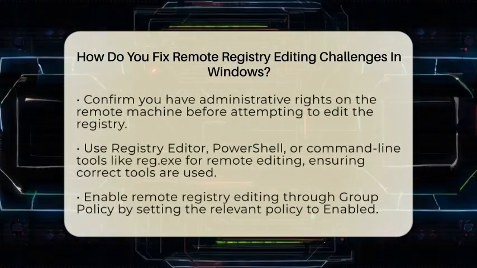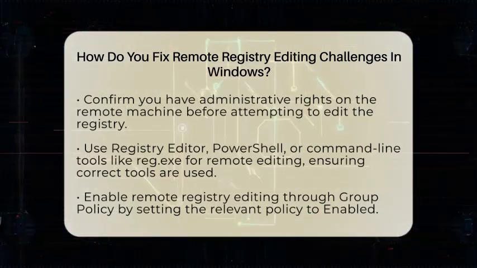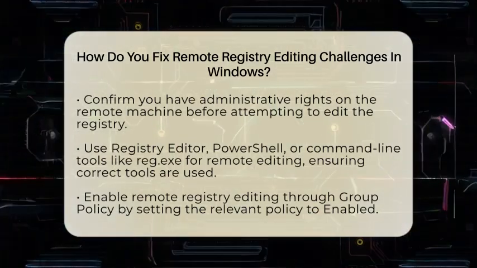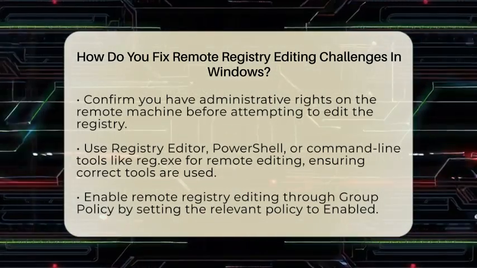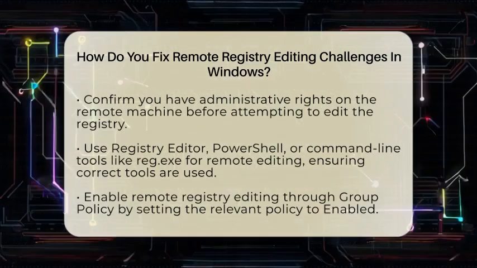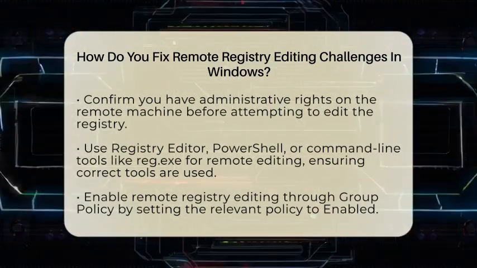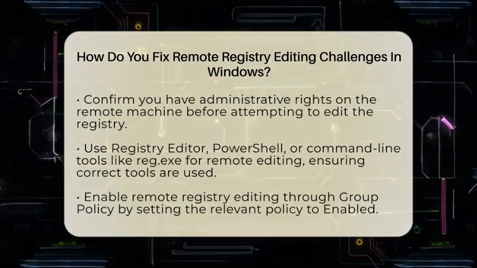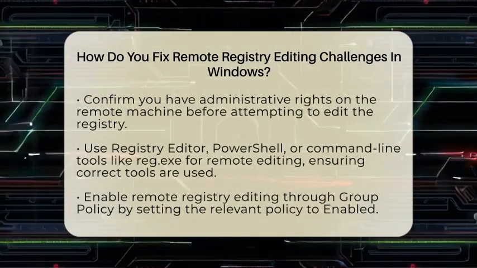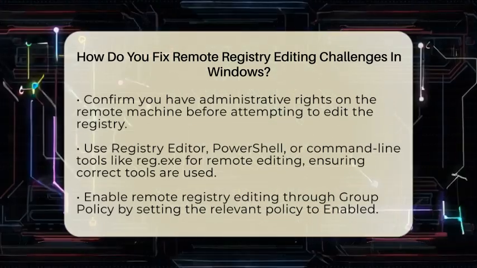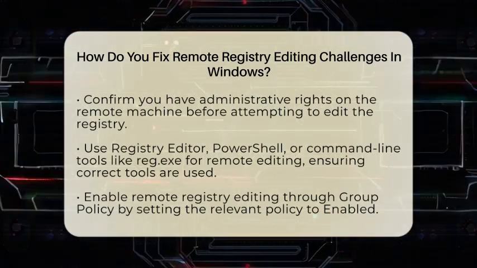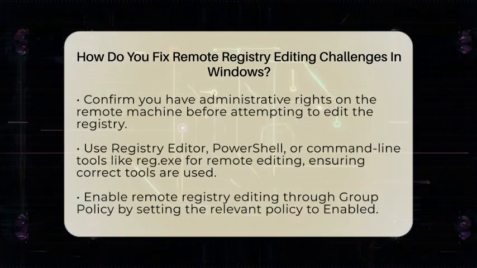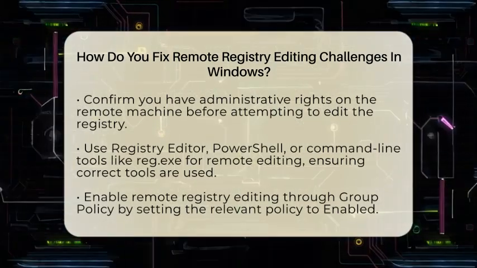Firewall settings are often the culprit. Windows Firewall might block remote registry access. To fix this, go to Windows Defender Firewall settings, click on Allow an app or feature through Windows Defender Firewall, and make sure Remote Registry is checked for both private and public networks. If it's not listed, you can add a new inbound rule to allow traffic on the necessary ports.